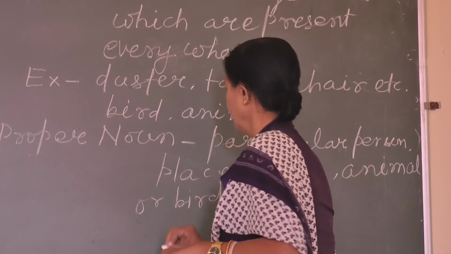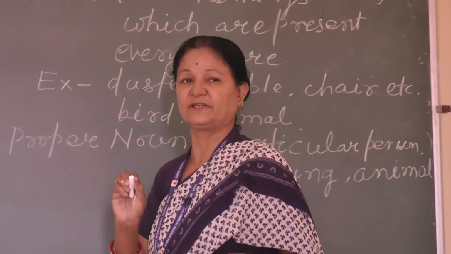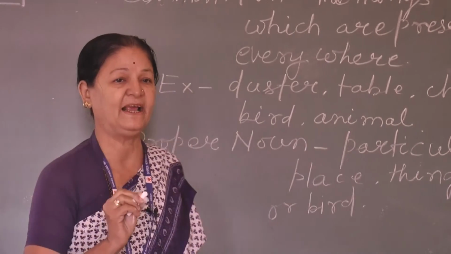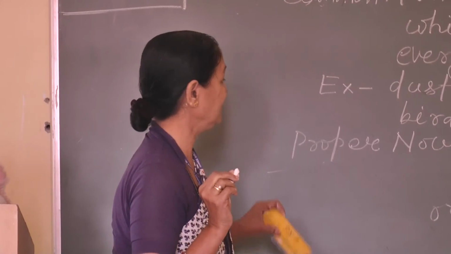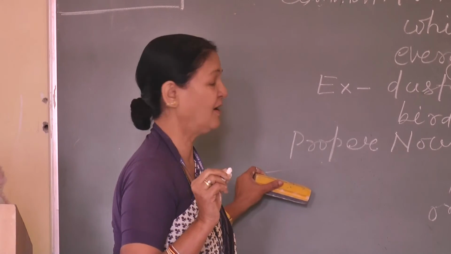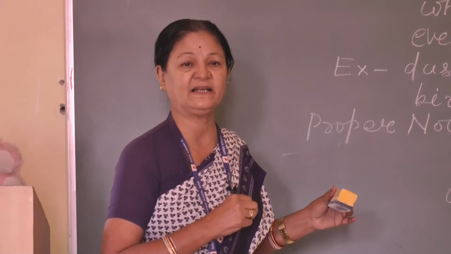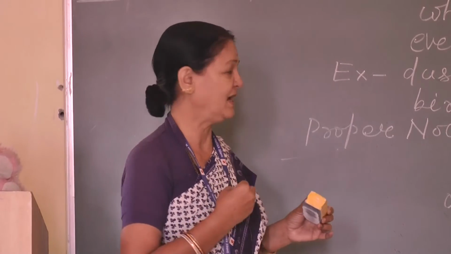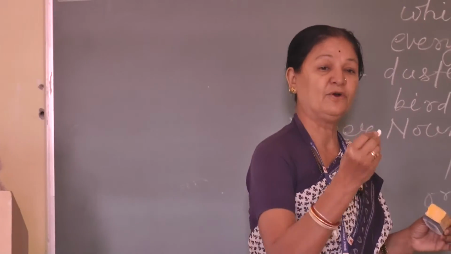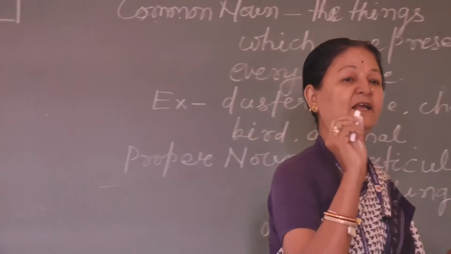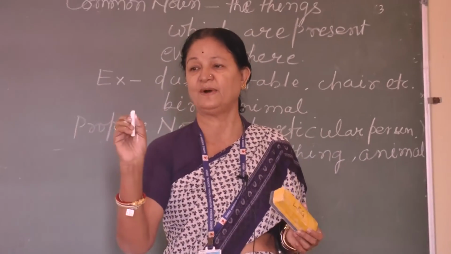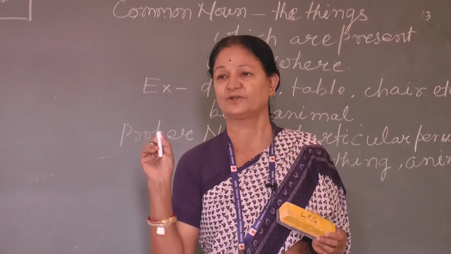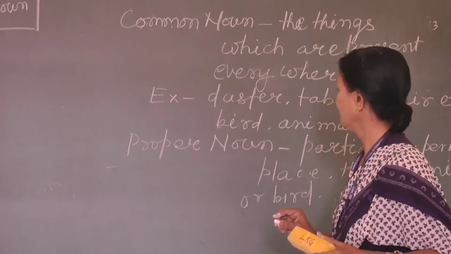Okay. Particular person, thing, place, animal or bird. That is proper noun. As my name is particular, I am proper. Your name is particular, you are also proper. Aishwan, your name is one particular, you are also proper noun.